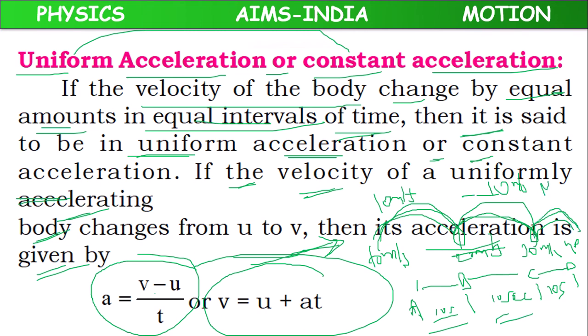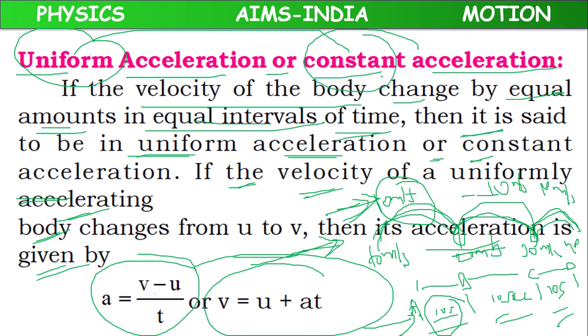Again the change is 10 meter per second in 10 seconds. So in equal intervals of time, an equal amount of velocity is changing, and the body shows equal acceleration. This kind of acceleration is called uniform acceleration or constant acceleration.